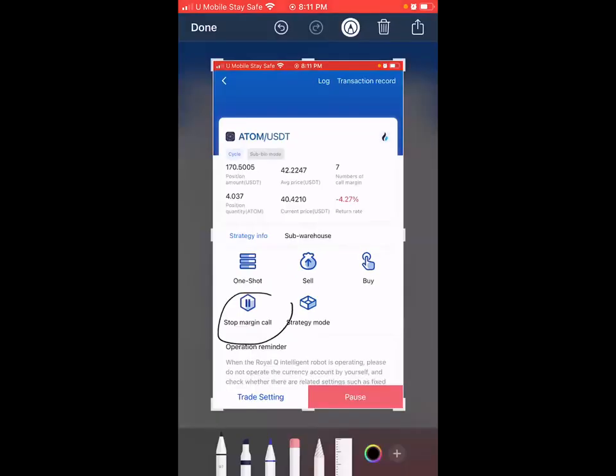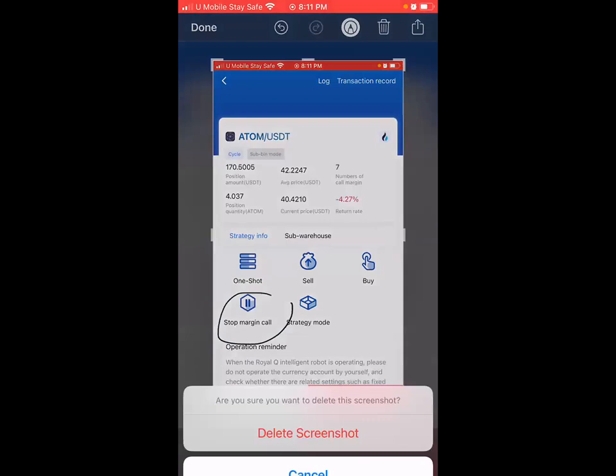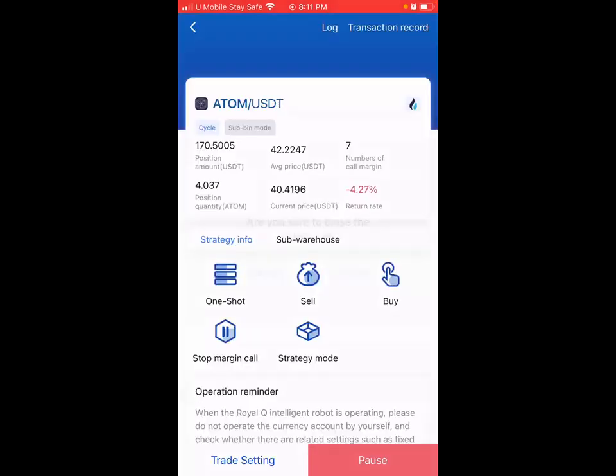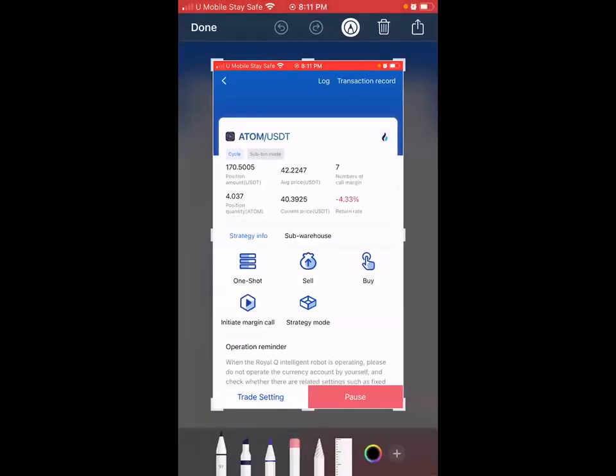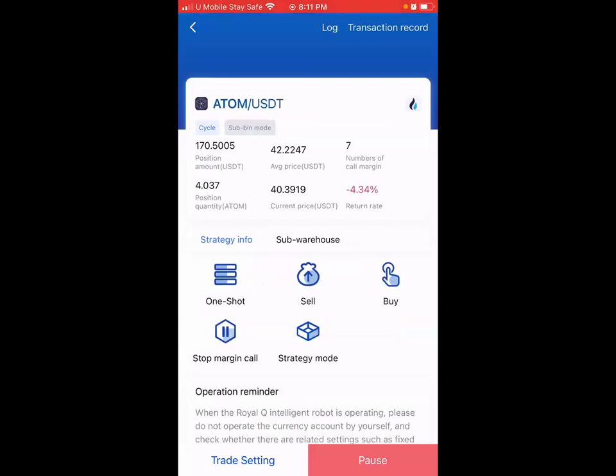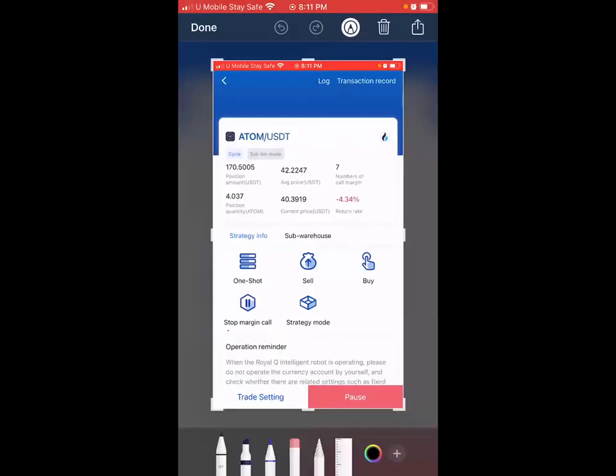Right now, the margin call is open. Whenever it's closed, this is how it looks. Whenever it looks like this, that means it's closed. That's why it says to you, initiate margin call. When you open it now, it will ask you to stop it. Did you see the lighting has changed? Now, what does it say to you? It says stop margin call, showing that it is open.